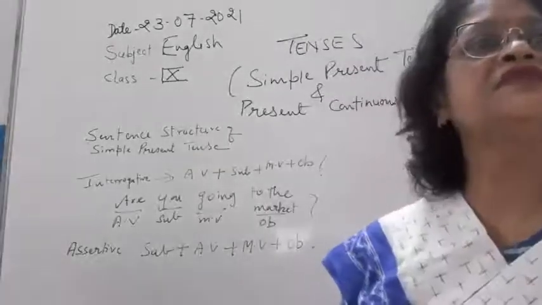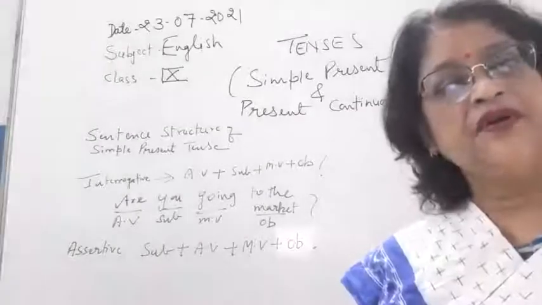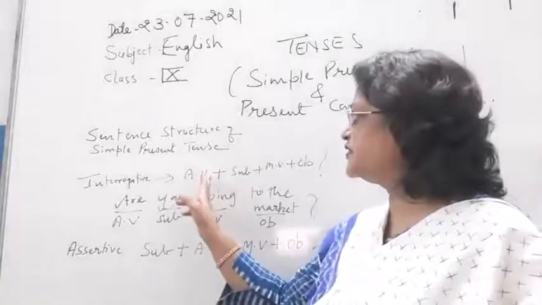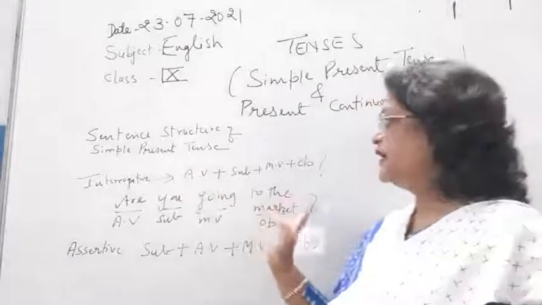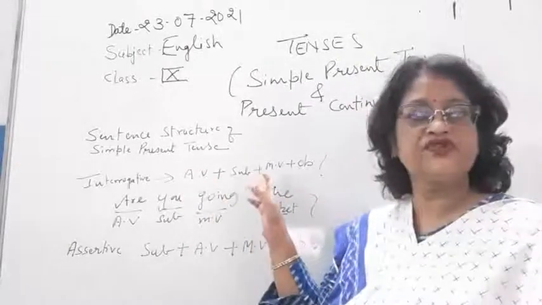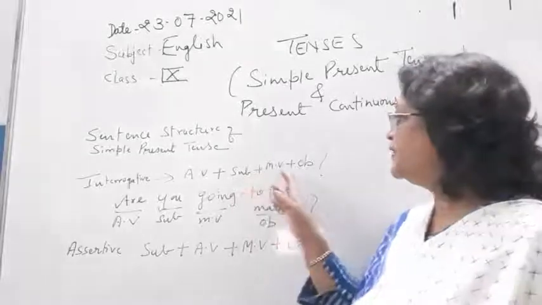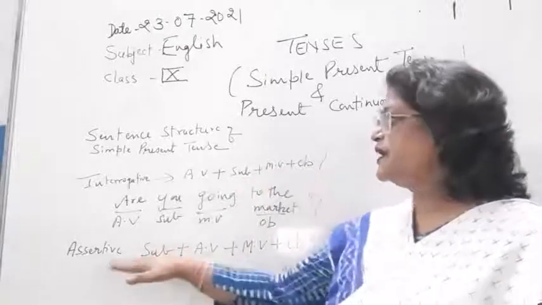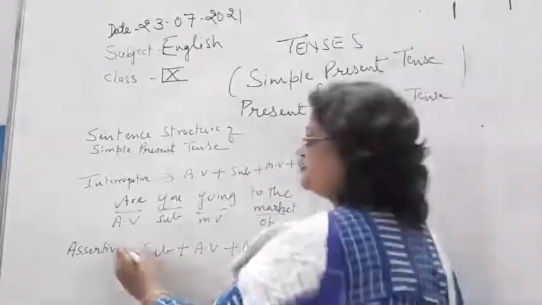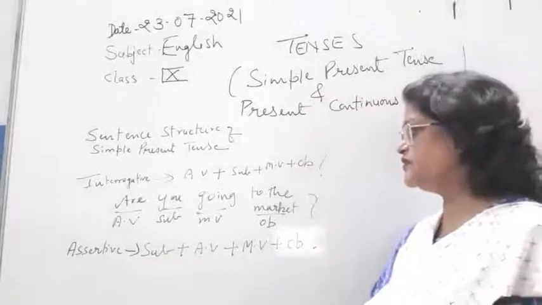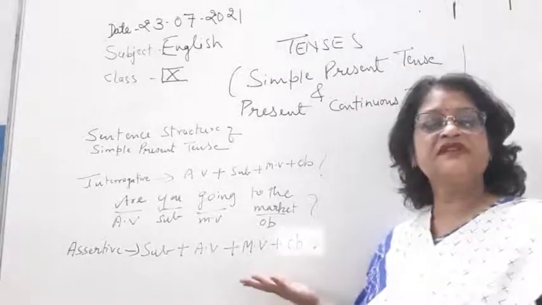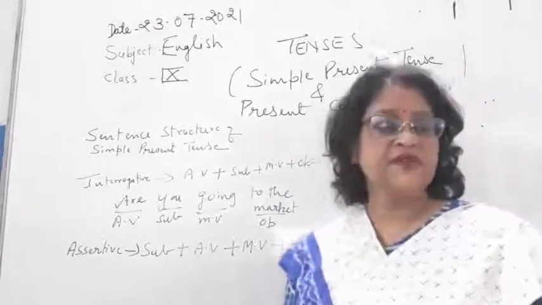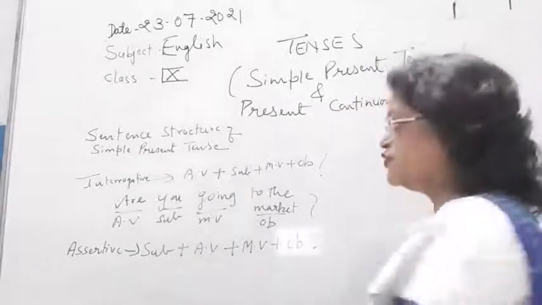So children, in an interrogative sentence the auxiliary verb will come first and the subject will come next. You have to remember, you can note it down somewhere, this is very important. And then main verb and then object, and definitely it is an interrogative sentence, so you have to put a question mark. Assertive sentence children, subject will come first, then auxiliary verb, then main verb plus object. Now here, since it is a declarative or assertive sentence, no question mark will be here. So this you have to learn, otherwise it could be difficult for you to frame an interrogative sentence.